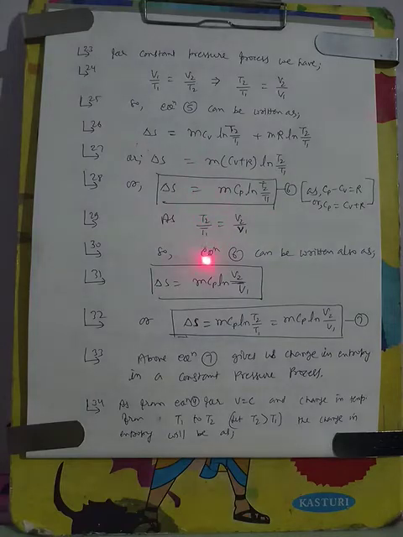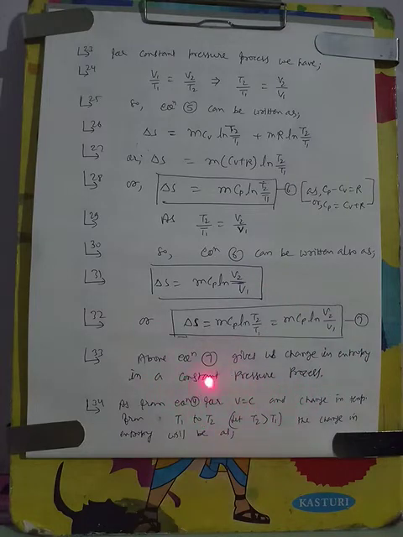Because T2 by T1 is equal to V2 by V1, we can also write V2 by V1 in place of T2 by T1. So change in entropy during constant pressure process will be mCp log V2 by V1 and also mCp log T2 by T1. Both are valid for the change in entropy.